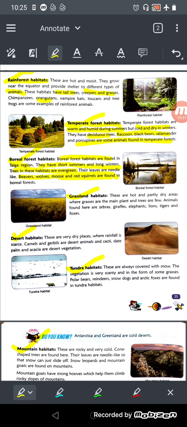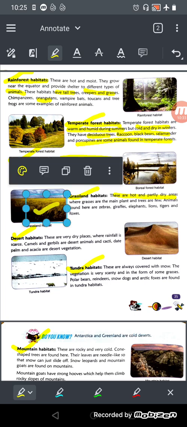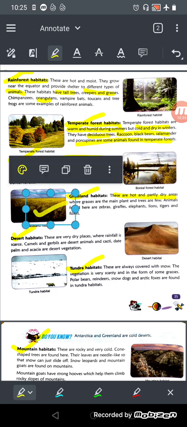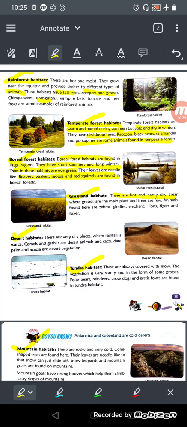Now, grassland habitats. These are partly dry, and grasses are the main plants while trees are few. See in the diagram, the grasses are the main part and there are very few trees. These are very dry places.